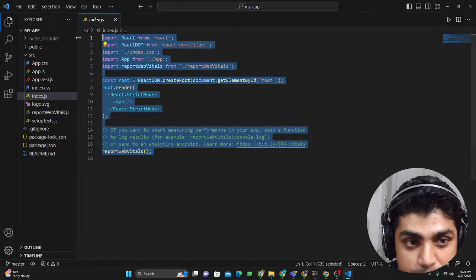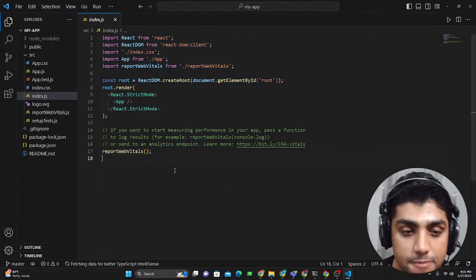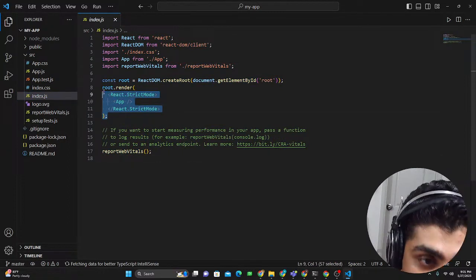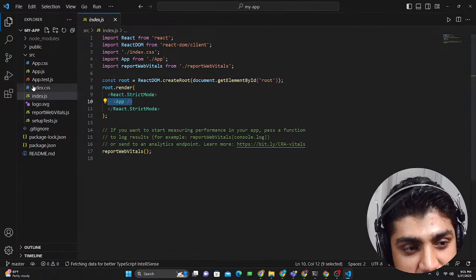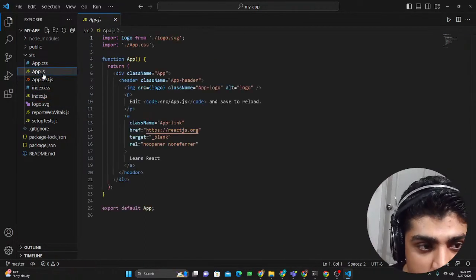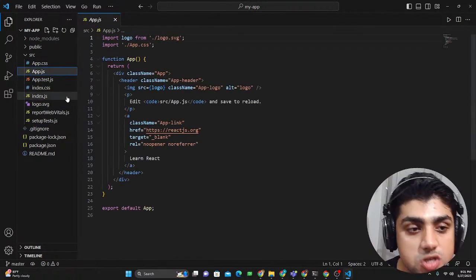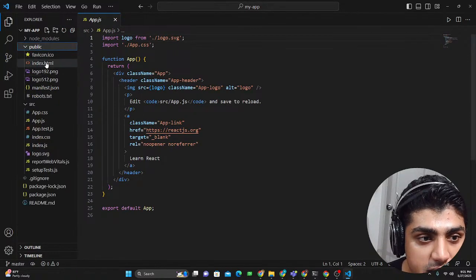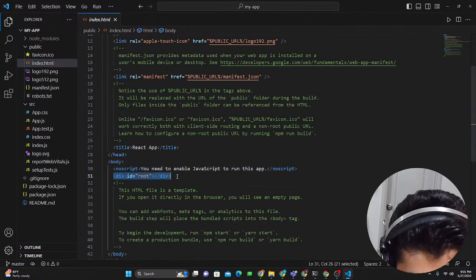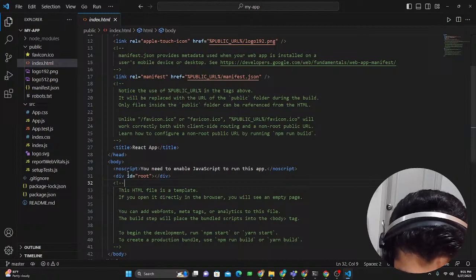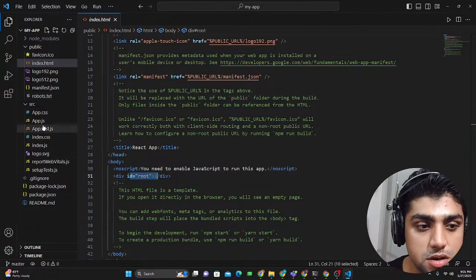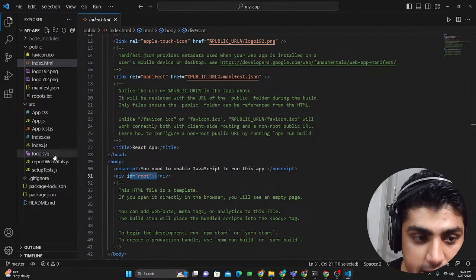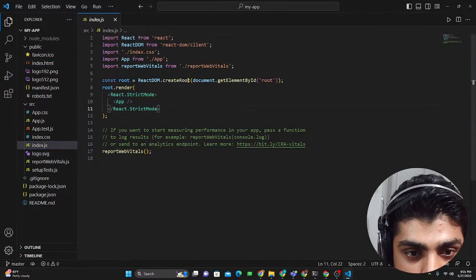Now, this is basically the entry point of our application. What's going to happen is that it's rendering this component called app. Now, where's app? It's actually app.js. So what's happening? Remember I told you that this public index.html has this div which has the ID of root, right? So what happens is that the entry point, which is the index.js, uses that root.